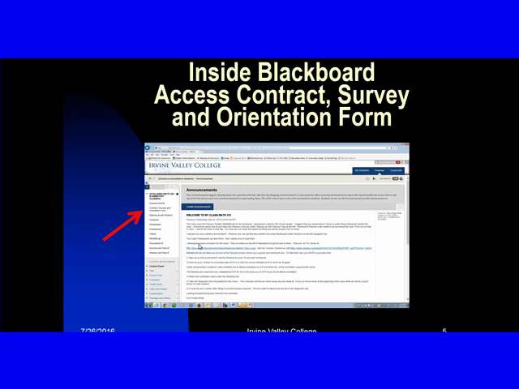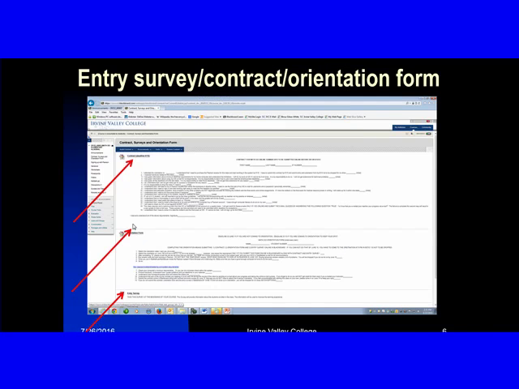When you go inside Blackboard, it's going to look like this, and it's going to have the announcements first, and then the survey and all that stuff is going to be next, and that arrow points at it. When you click on that, you're going to see the contract and the entry survey and the orientation form. You need to read this, and then you need to click on it and submit it.